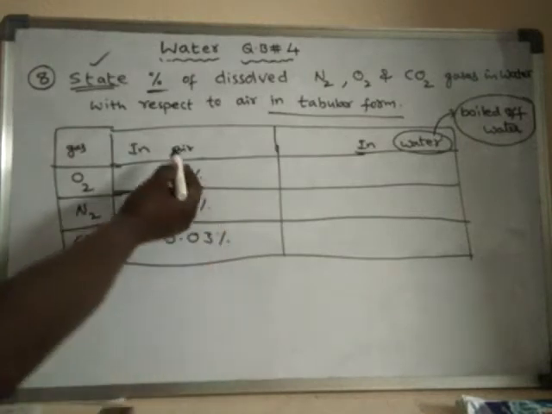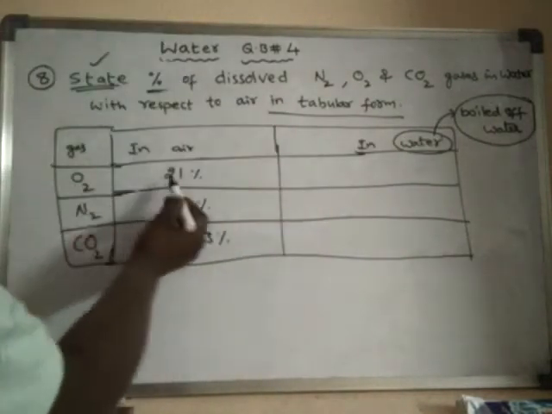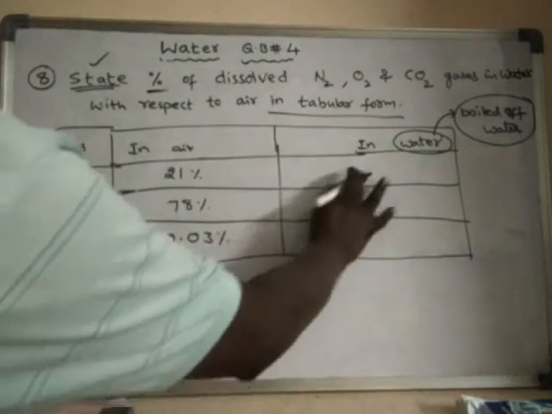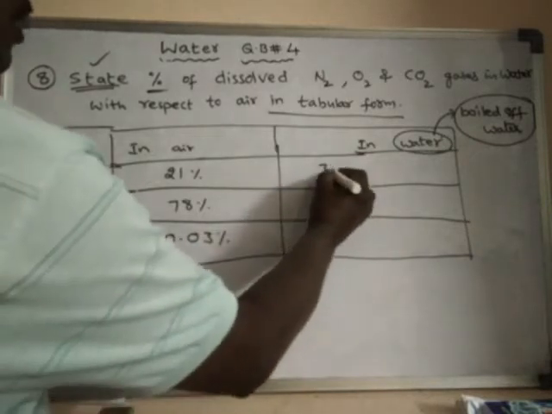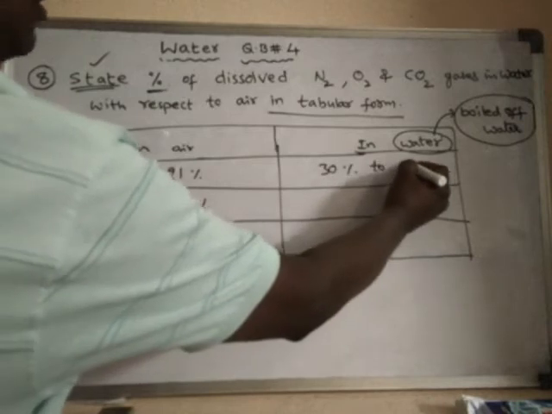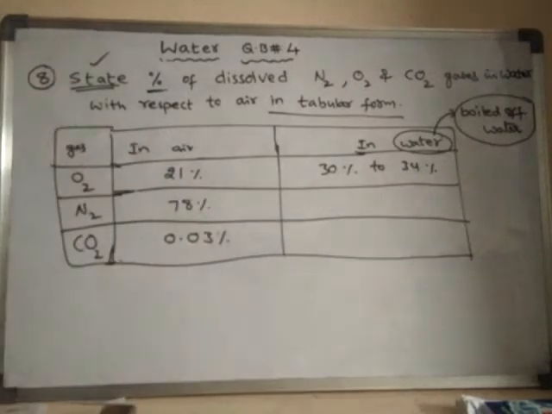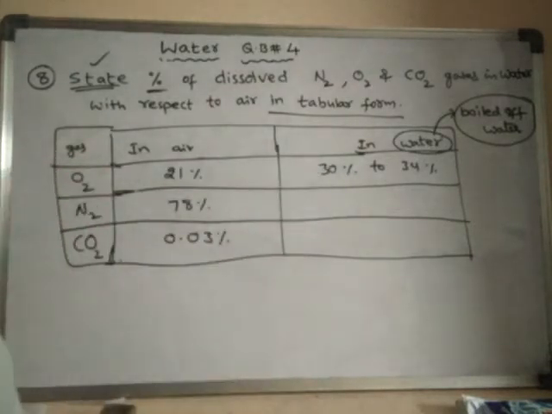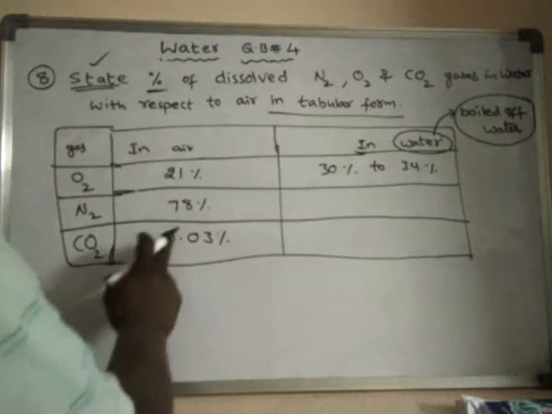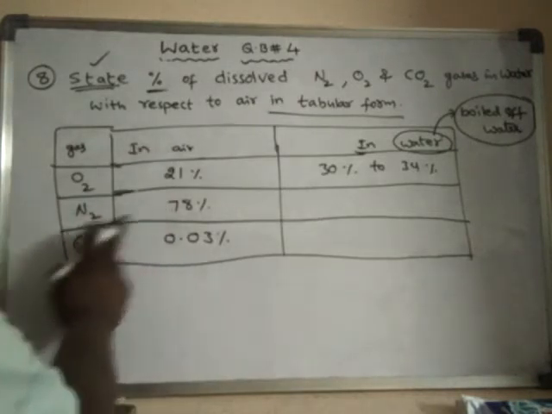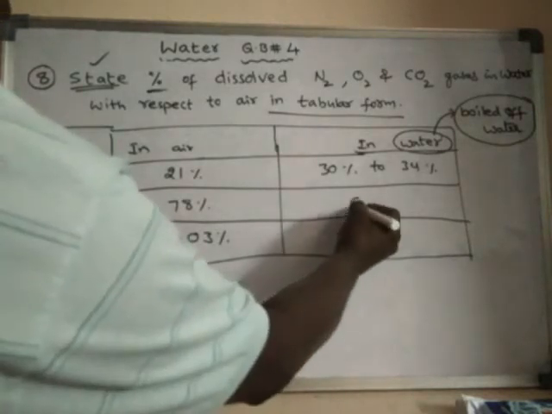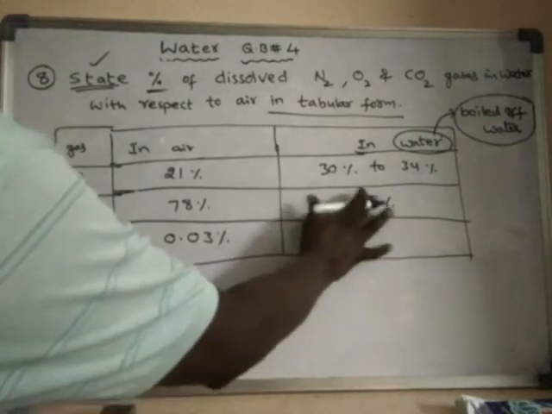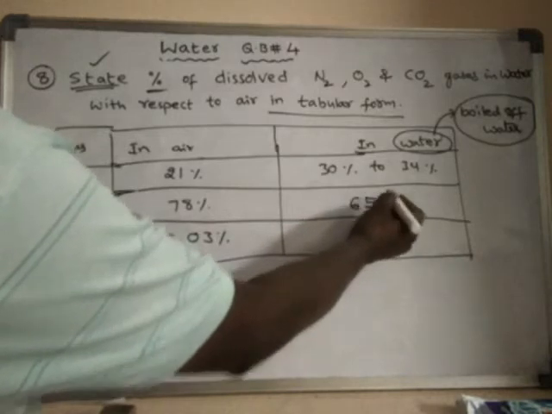Okay, right. So when compared to air, in water the percentage of oxygen will be more. Around 30 percentage to 34 percentage of oxygen is present in the water. When compared to air, the percentage of nitrogen in water is less, around 69 percentage only. Sorry, around 65 percentage only.